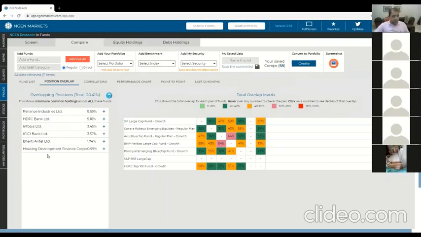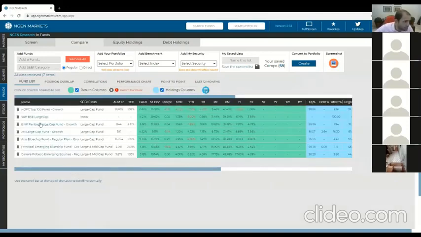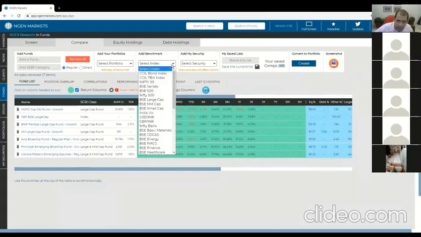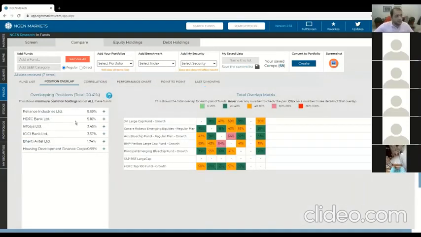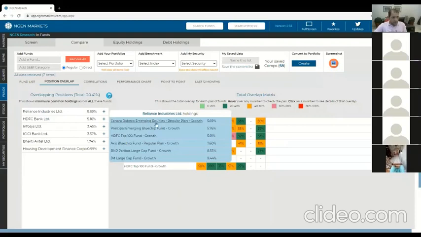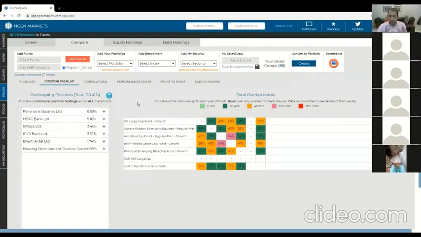So here you can see on the left, you'll see two things. On the left, you'll see the minimum common holdings. So those are the actual holdings, so stocks in this case, that are overlapping across all these funds in your list. So I think I've got 6 funds and 1 index here. You can, by the way, add any benchmark to this analysis as well. Here you can see there are 6 funds, and these stocks happen to be there in each and every one of them. And if you click on this little plus button, you will see how much exactly within that. So it's very easy to find what the minimum common holding is across whatever list of funds.